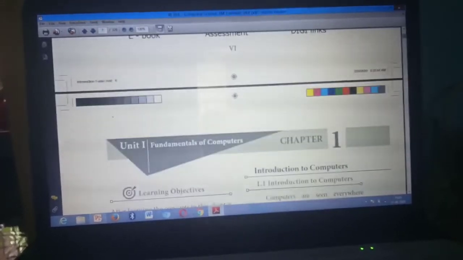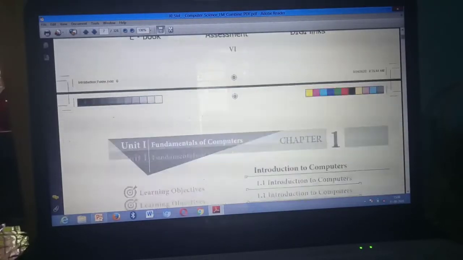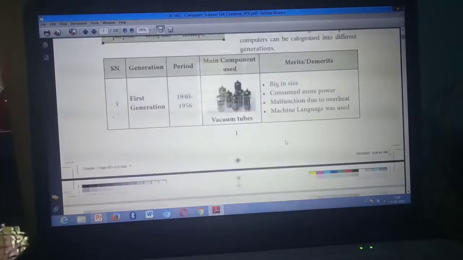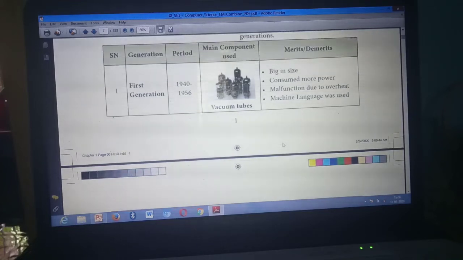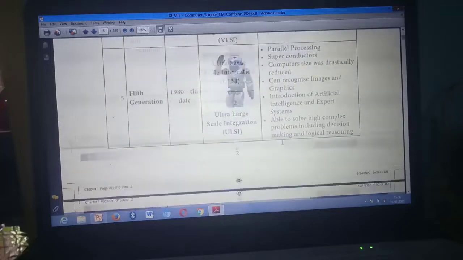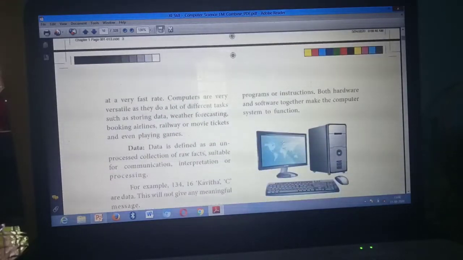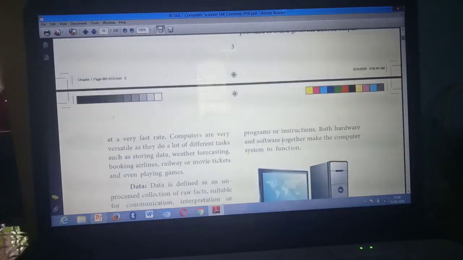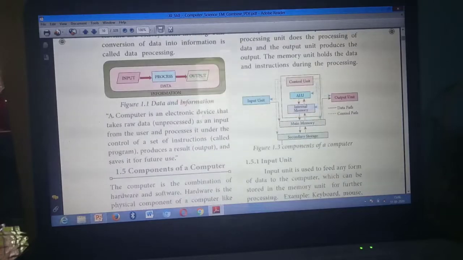So what did you write? Page number 4. So have you all taken this page? Page number 4. So listen carefully, then only you will be able to mark this question answer. Okay. So page number 4, have you seen it?